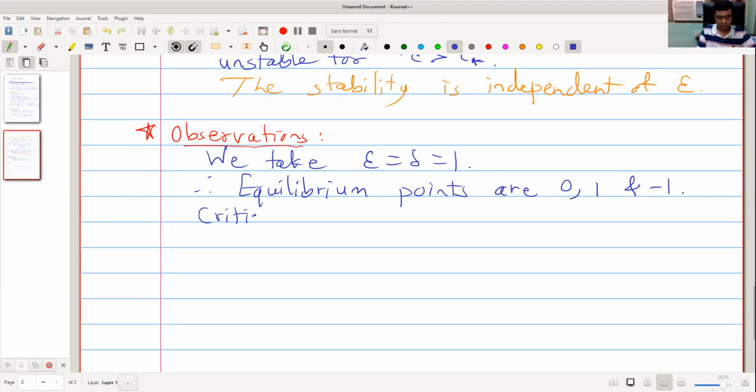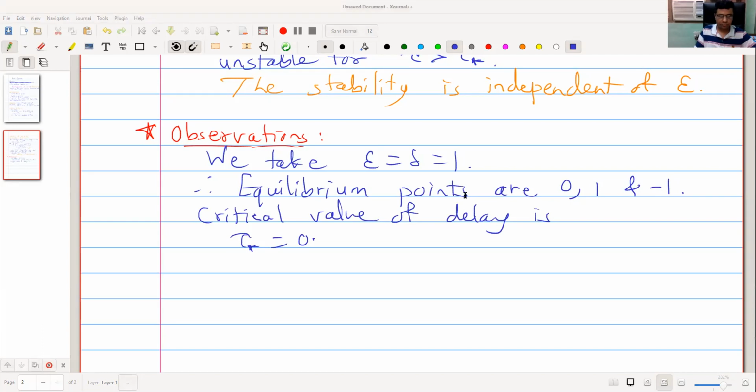Critical value of delay is tau star equal to 0.785398. So this is nothing but pi by 4.